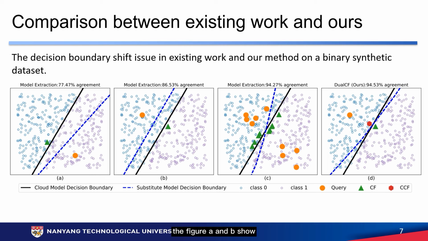Here we use a toy example to compare existing work and ours. Figures A and B show that the substituted model's decision boundary shifts away from the cloud model's decision boundary. Therefore, the existing method has to consider more queries to achieve high agreement, which means a higher attack cost. Our method considers CF and CCF in training and achieves comparable agreement with fewer queries.